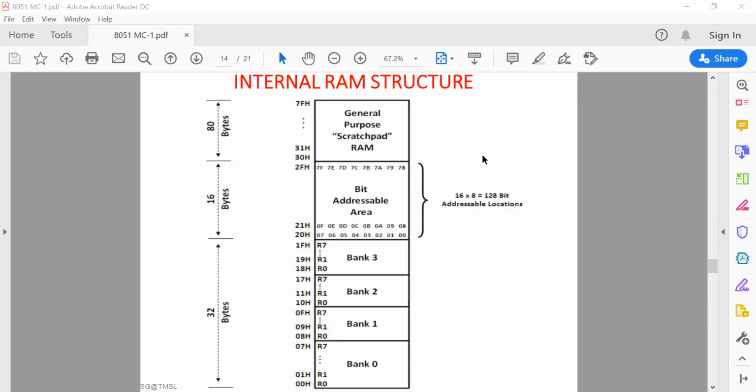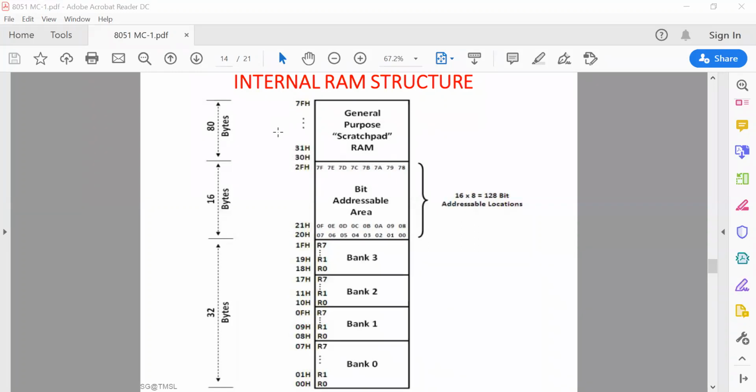Okay, so that's why here the stack is initialized in this position, this 07, so that 08, 09, 0F, all these addresses are required to store the data byte as per requirement. Okay, so the address is 8-bit in size. All the RAM addresses, internal RAM addresses, are 8-bit in size.